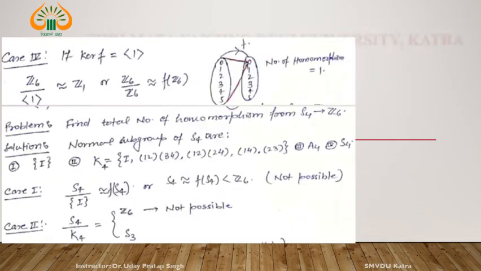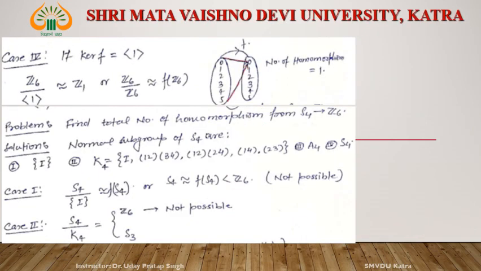Okay. Next. If the kernel of f is Z6, then this is Z6 by Z6, that is Z1. Then the whole thing, the image of all 6 elements goes to 0: 0 to 0, 1 to 0, 2 to 0, 3 to 0, 4 to 0, 5 to 0. Okay, the whole group goes to 0.